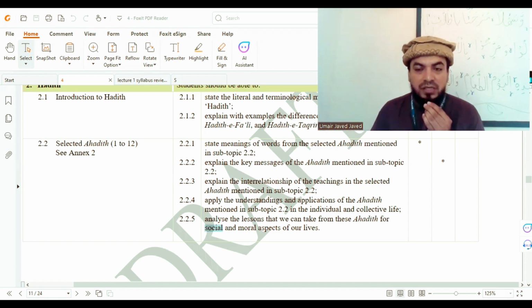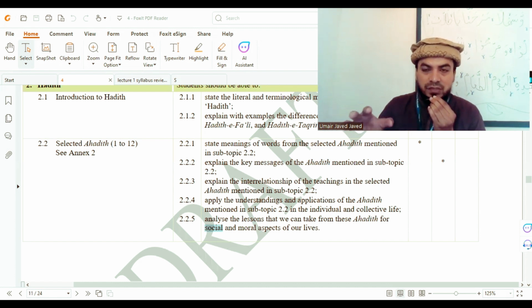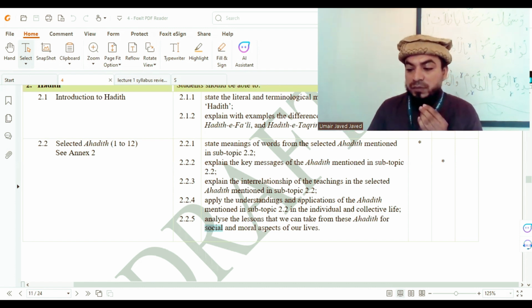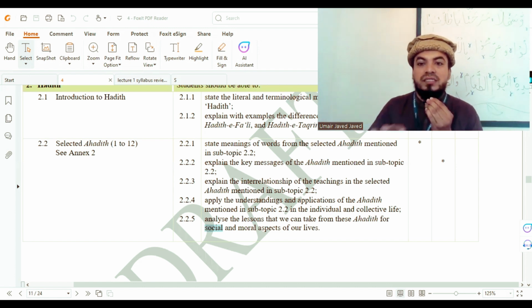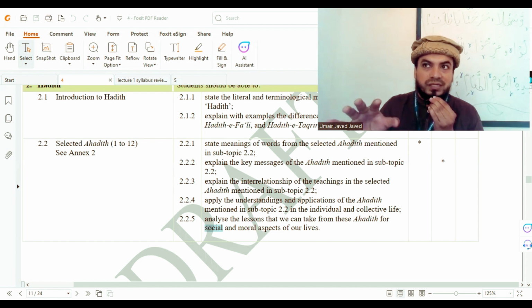The third SLO, the third standard, is related to the teachings of ahadith, meaning the other teachings which match the hadith you are studying right now. For example, the hadith "Talabul ilmi faridatun ala kulli Muslim" emphasizes knowledge, so you need to understand the other areas and teachings relevant to this hadith.